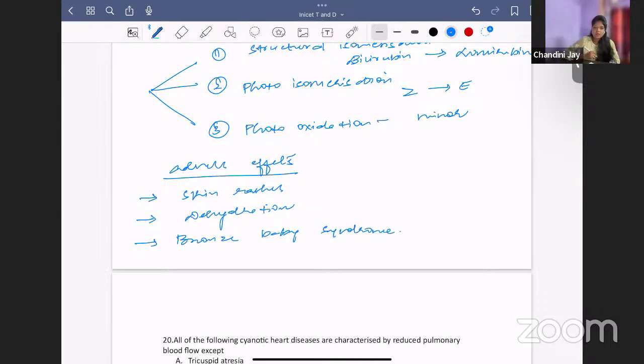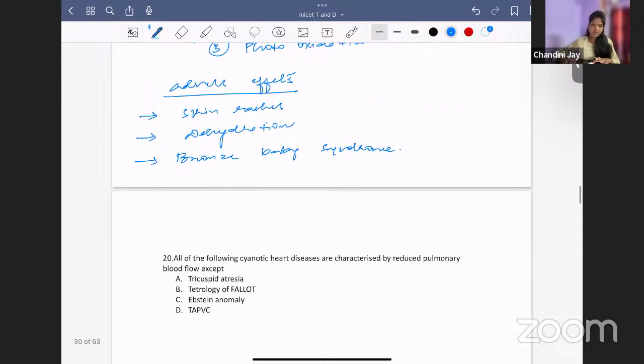Where do you see it? We normally use phototherapy for unconjugated jaundice. Suppose we use it for conjugated jaundice. For conjugated hyperbilirubinemia, if you use this phototherapy, you can get bronze baby syndrome. So you have to use it only for unconjugated hyperbilirubinemia. Clear with this? Okay, we'll move on to the next question.